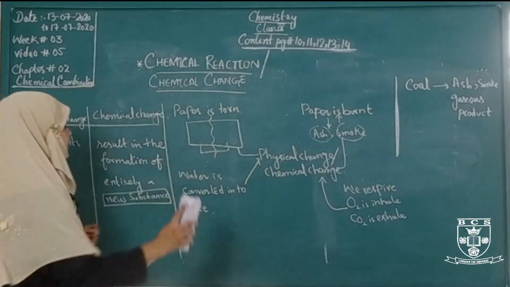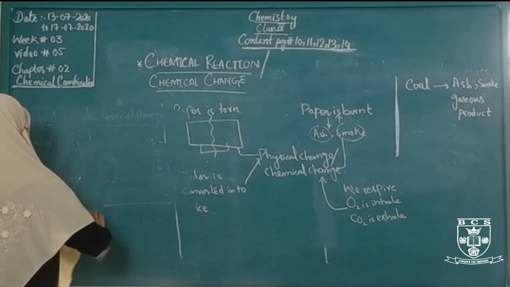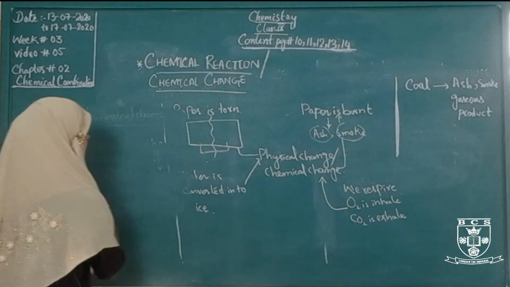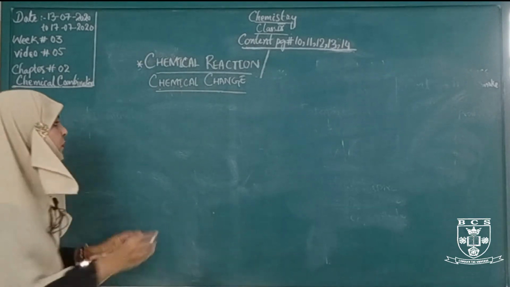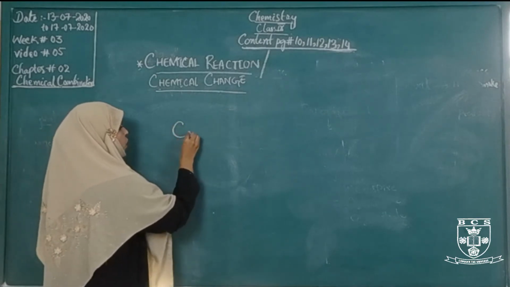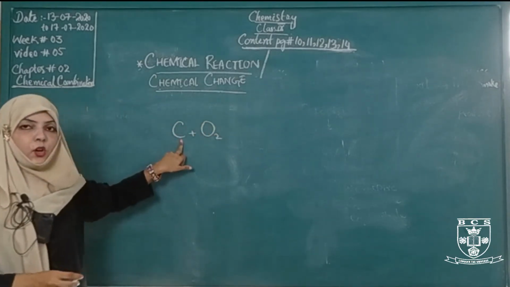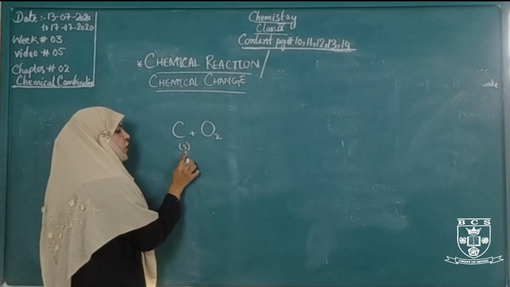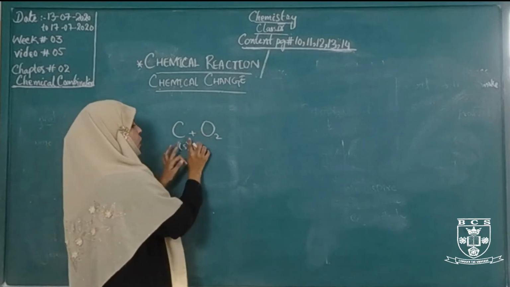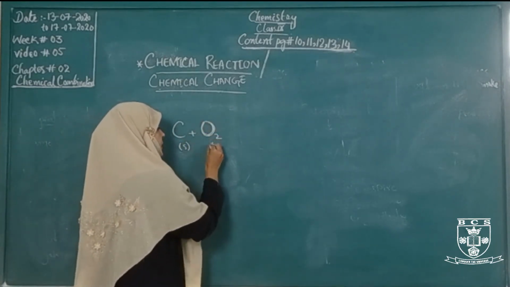How? We have an example of chemical change, the burning of coal in the presence of air. Coal is present in solid form. The state of matter is solid. Coal is burned in the presence of air.